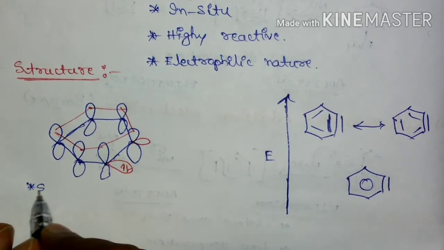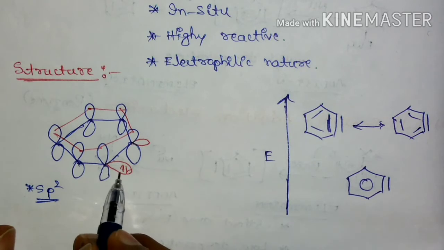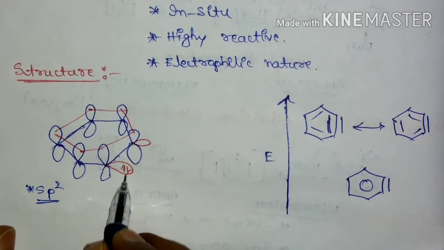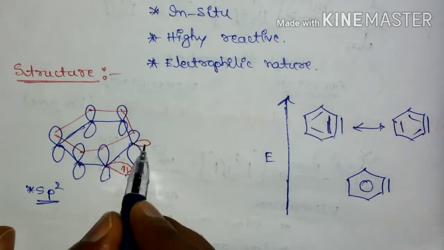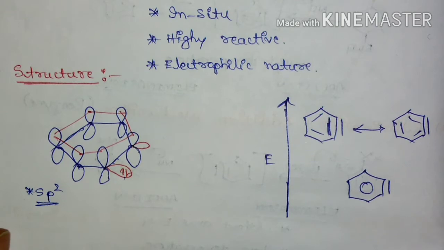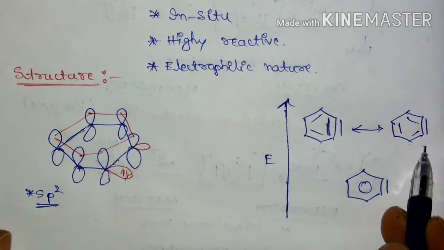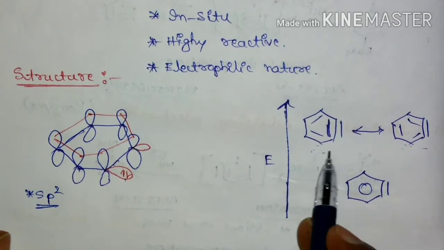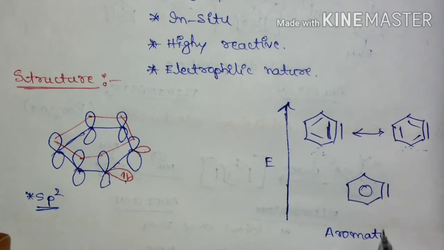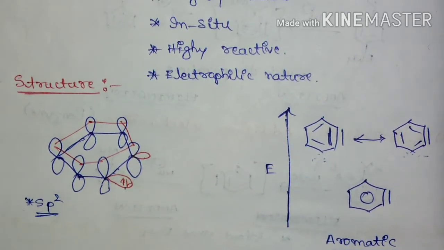In one of the sp2 hybridized orbitals 2 electrons will be present, and one of the sp2 hybridized orbitals is vacant. And these are the resonance structures possible for benzyne, and it is aromatic, meaning it obeys Huckel's rule of aromaticity.